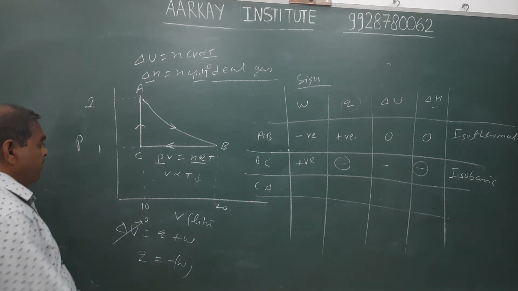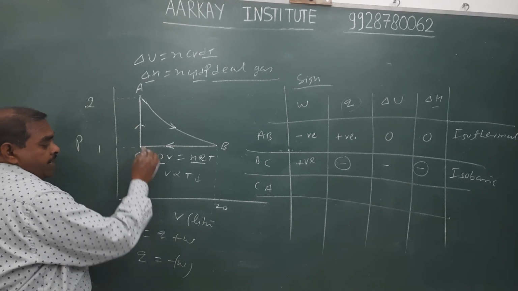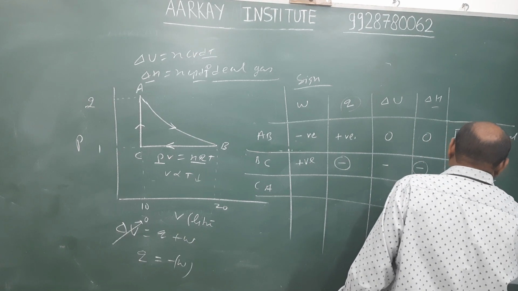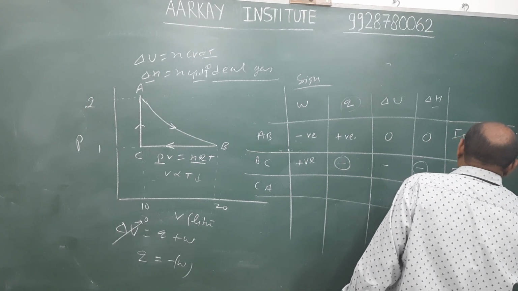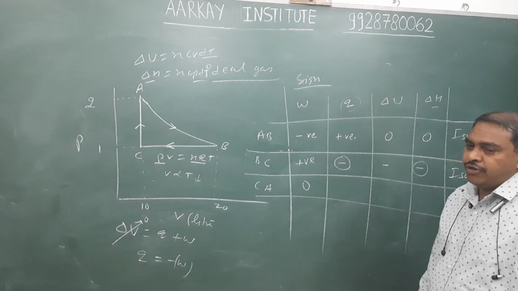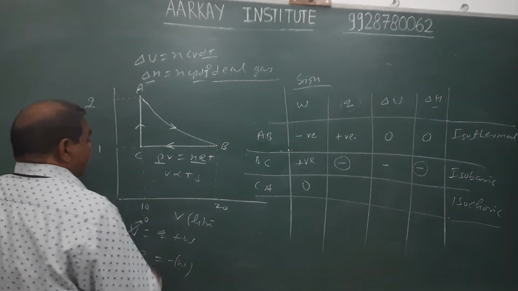Similarly, then we identify the CA process. The volume of the gas remains constant and hence it is an isochoric process. Therefore, no work is involved in CA, zero. Then we predict the temperature of the gas.